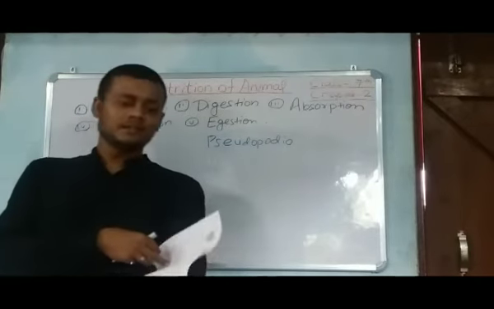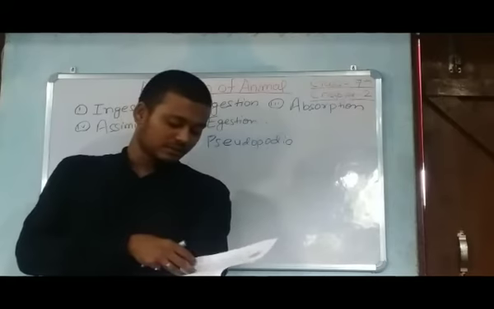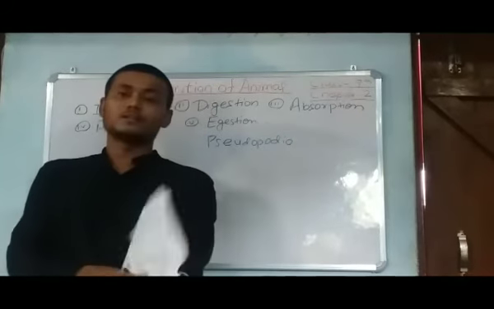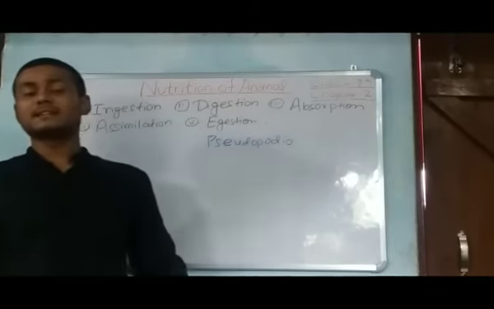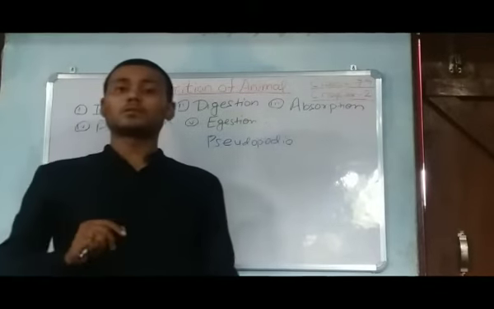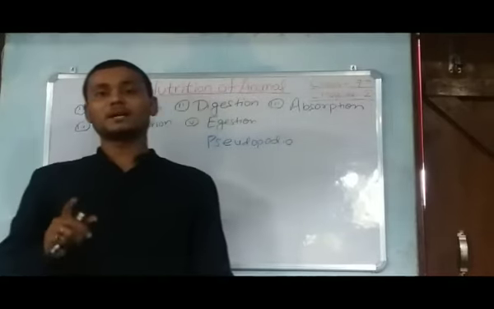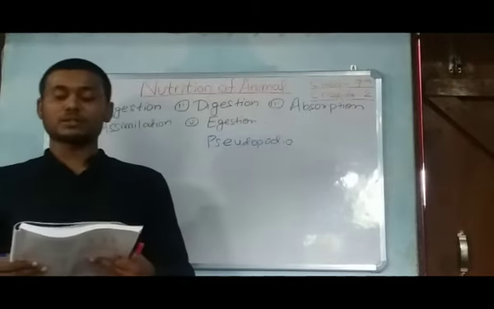Then with the help of that digested soluble substance, the amoeba gets energy, and then amoeba is able to do different functions or tasks.